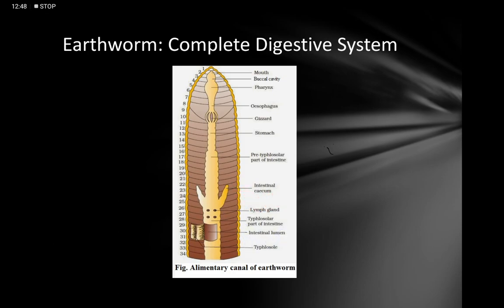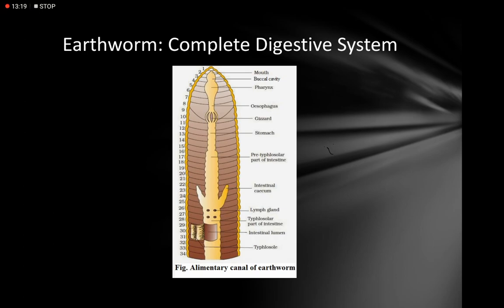And this intestinal cecum is responsible for secretion of digestive enzymes which act on proteins, carbohydrates and lipids. That means whatever food is taken, if the food contains protein, carbohydrates and lipids, this food will be digested by the secretion of this intestinal cecum.